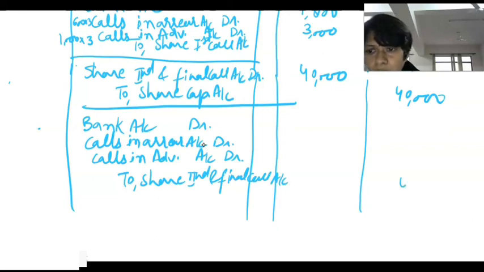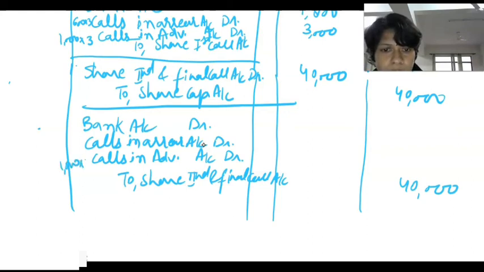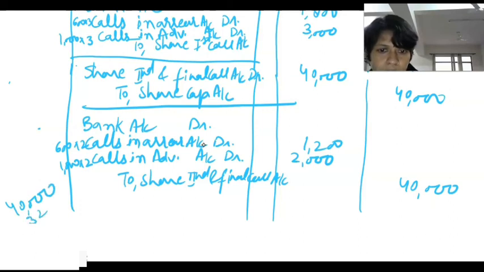We have due this amount for rupees 40,000, and calls in advance money we have 1000 shares into 2. It means 2000 rupees, and calls in arrear 600 into 2. It means 1200 rupees, and the remaining money is 40,000 minus 3200, and the remaining value is 36,800.